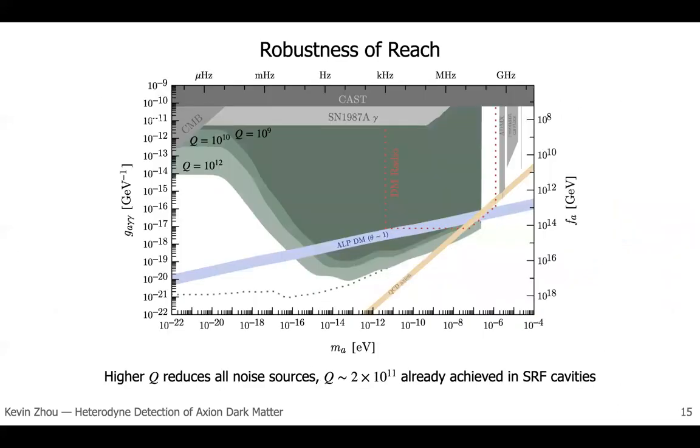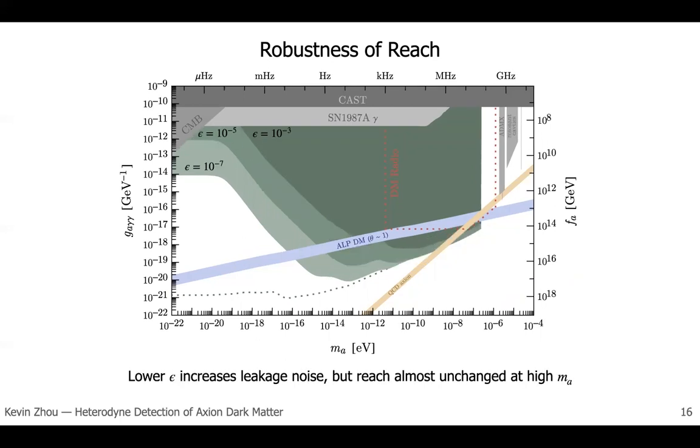In the next two slides, I show how this reach changes with respect to degradations of the parameters. So here, I degrade the quality factor by a few orders of magnitude. Quality factors of 10^10 are typical in mass-produced SRF cavities, and these increase both the leakage noise and the thermal noise. However, a substantial reach survives. We aim for a quality factor of 10^12, and existing SRF cavities have already achieved factors of 2 times 10^11.